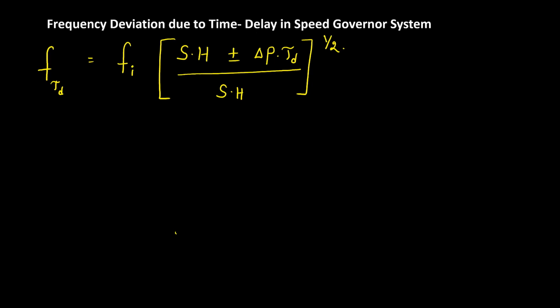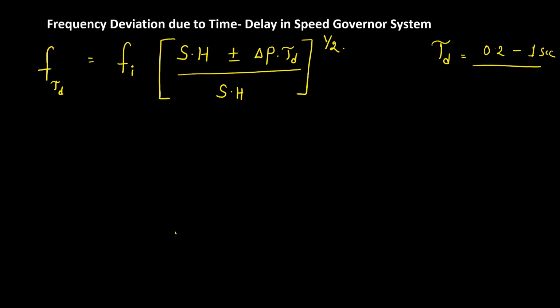Frequency deviation due to time delay in speed governor system, because I told earlier that the load can change instantaneously, but the speed governor system cannot change its valve position instantaneously. It has some time delay. That time delay, I'm calling it tau d, which will usually be in the range of 0.2 to 1 second. Understand? So tau d is the time delay of the speed governor system.